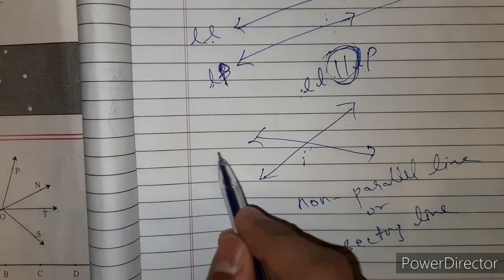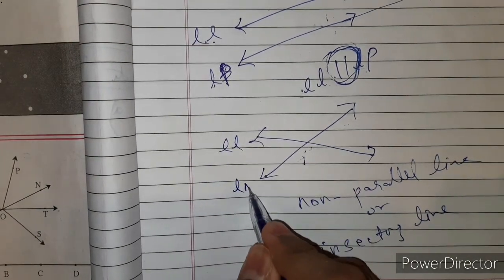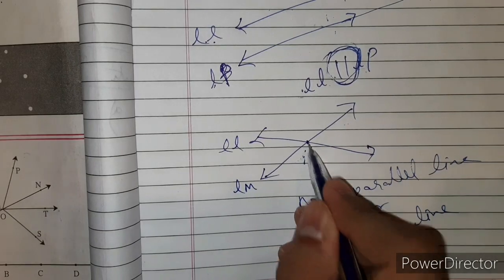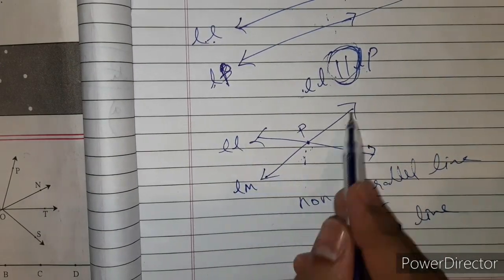Intersecting line means line L and line M are intersecting at a point P. So these are intersecting lines.